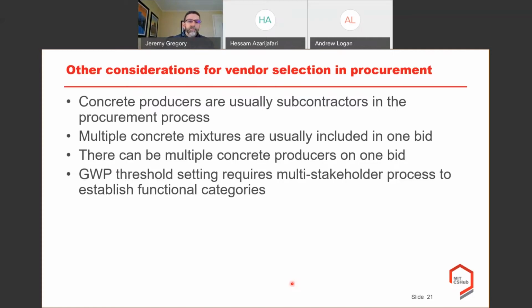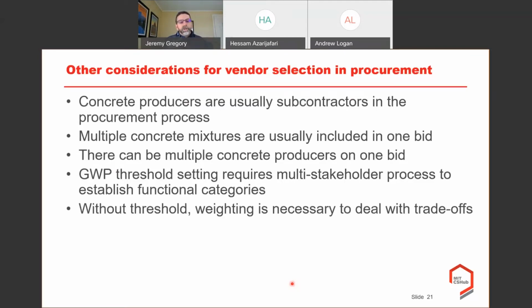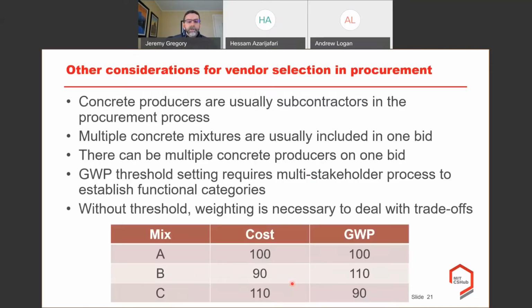And as I mentioned before, I think that should be done in a multi-stakeholder process to establish functional categories. And if you're not going to do that, then you're going to have some type of weighting or prioritization scheme to deal with trade-offs among performance, cost, and environmental impact. Here's an example right here.